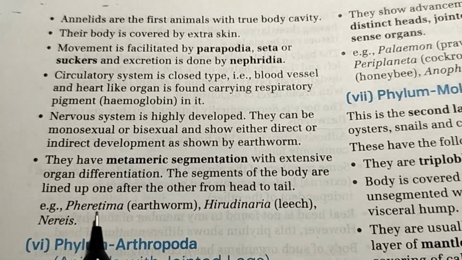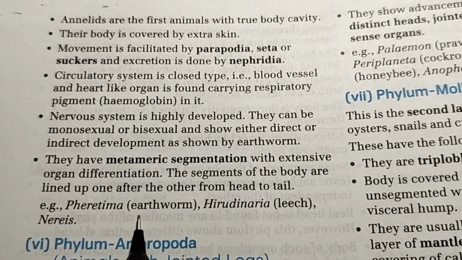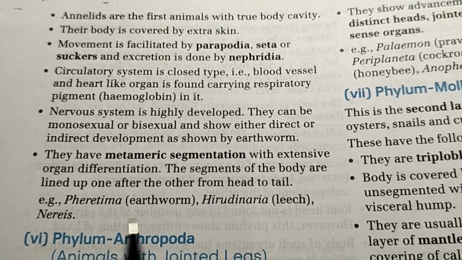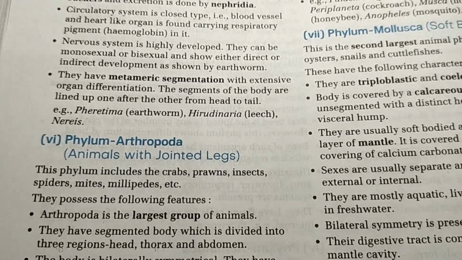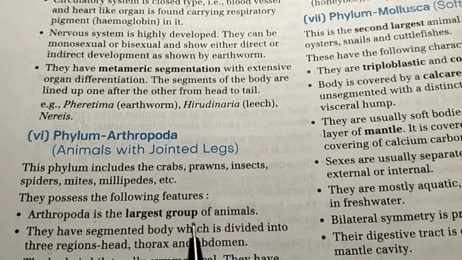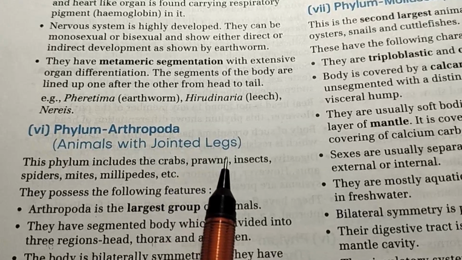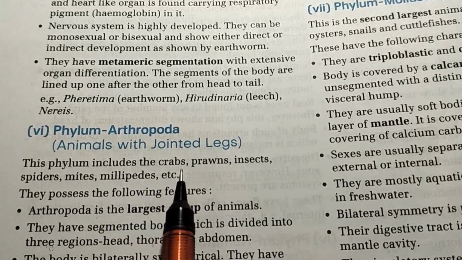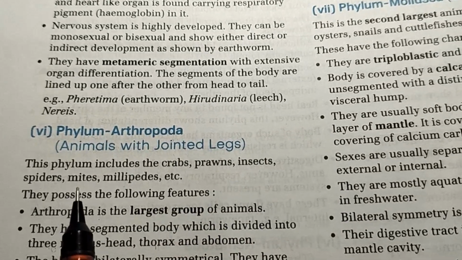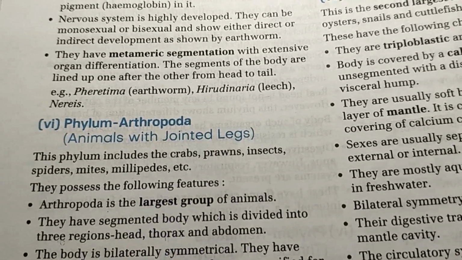And these are the examples. These are the scientific names, and these are the scientific names of the earthworm and the leech as examples of these. Next one is the phylum Arthropoda, animals with jointed legs. This phylum includes the crab, prawns, insects, spider, mites, millipedes, etc.